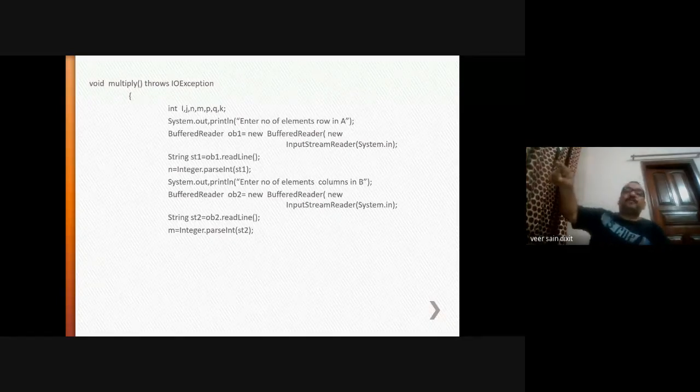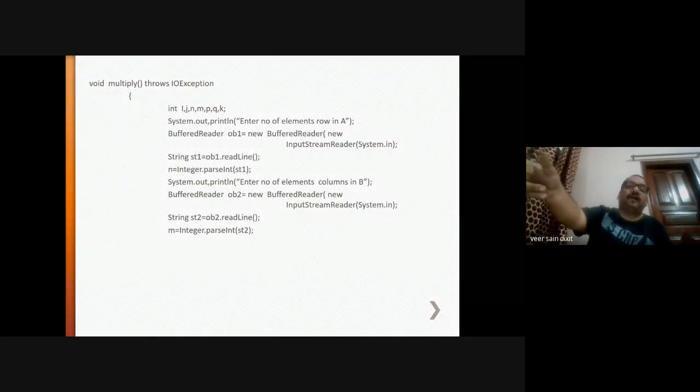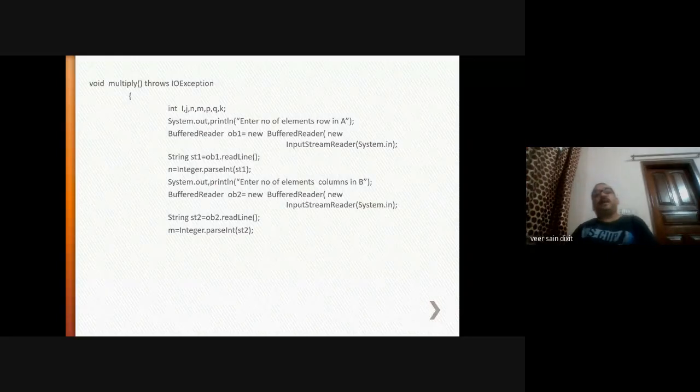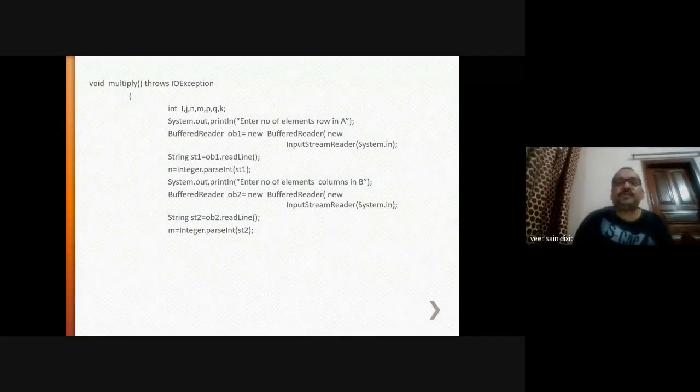For the first row of the first matrix, all the column values will be evaluated and then they will be added. Then again for the first row, second value of the first row, all the columns will be evaluated, then the value will be added. That will be the value of 0, 1. In this way, multiplication will be the same procedure.